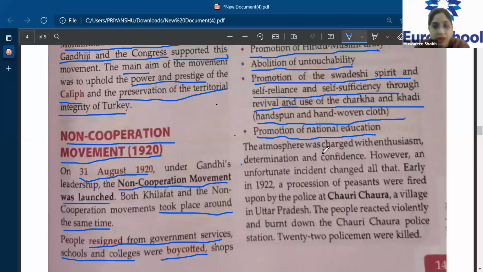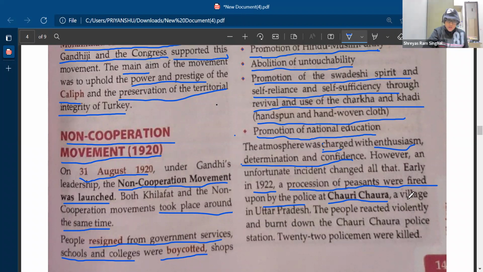The atmosphere was charged with enthusiasm, determination, and confidence. However, an unfortunate incident changed all that. Early in 1922, a procession of peasants was fired upon by the police at Chauri Chaura. This is important; your answer will start from here. In the year 1922, what had happened? The police fired at a peaceful procession carried by the peasants. Where did this incident happen? They fired at Chauri Chaura. Where is this Chauri Chaura? It is a village in Uttar Pradesh.